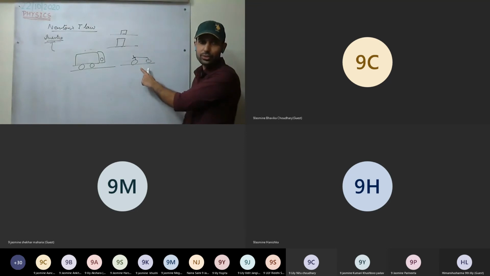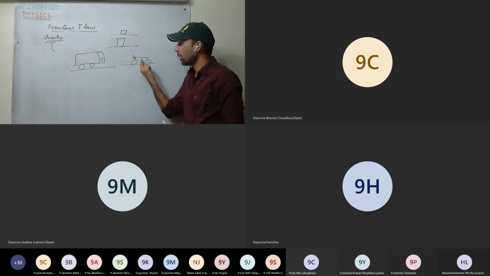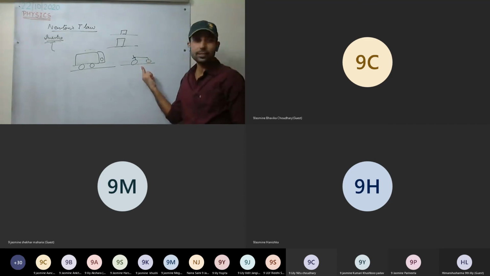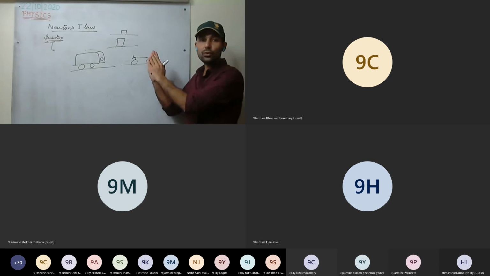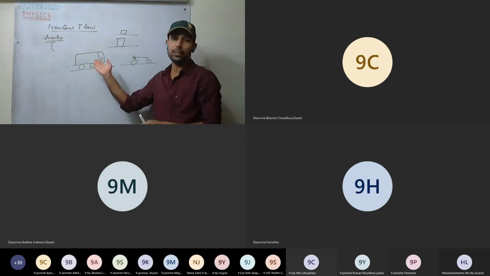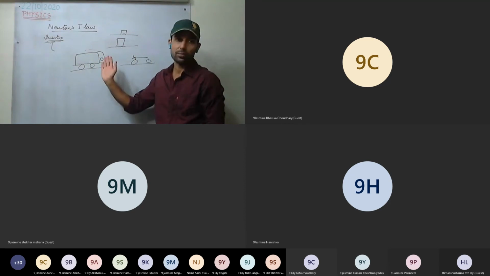That means it has less inertia. It has a little tendency to retain the state. But the truck, you have to apply huge force to topple it down. That means it has high inertia.